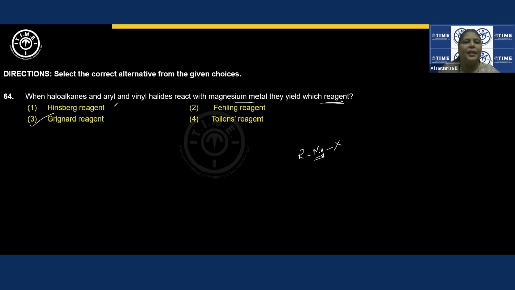Coming to Hinsberg reagent, there won't be any metal in this. This is benzene sulfonyl chloride. Fehling's reagent, you can see metals, copper as well as sodium. Okay, so copper sulfate can be seen in this. So if you see copper 2+ ions or copper metal given and asked about the reagent, then Fehling's reagent will be the correct option. Tollens reagent, you can see silver, silver metal in that, right? They can't give you sodium and then ask about Fehling's reagent. For sure, they are supposed to give copper, right? These things you can memorize.